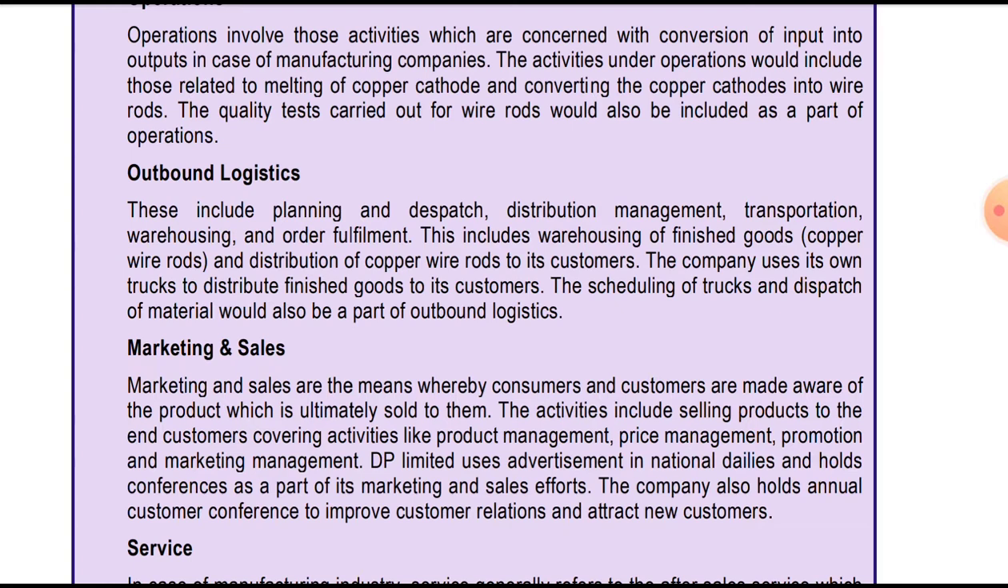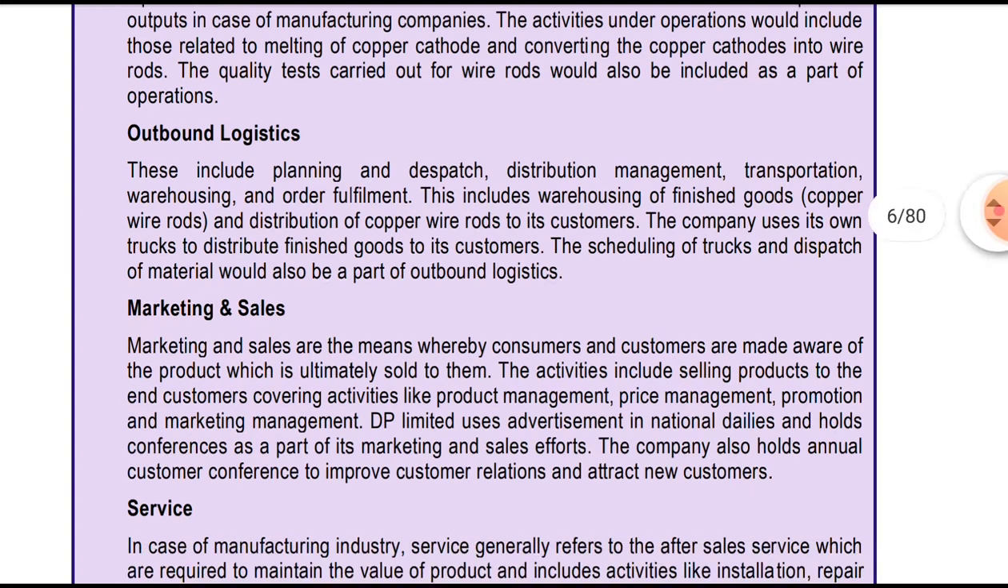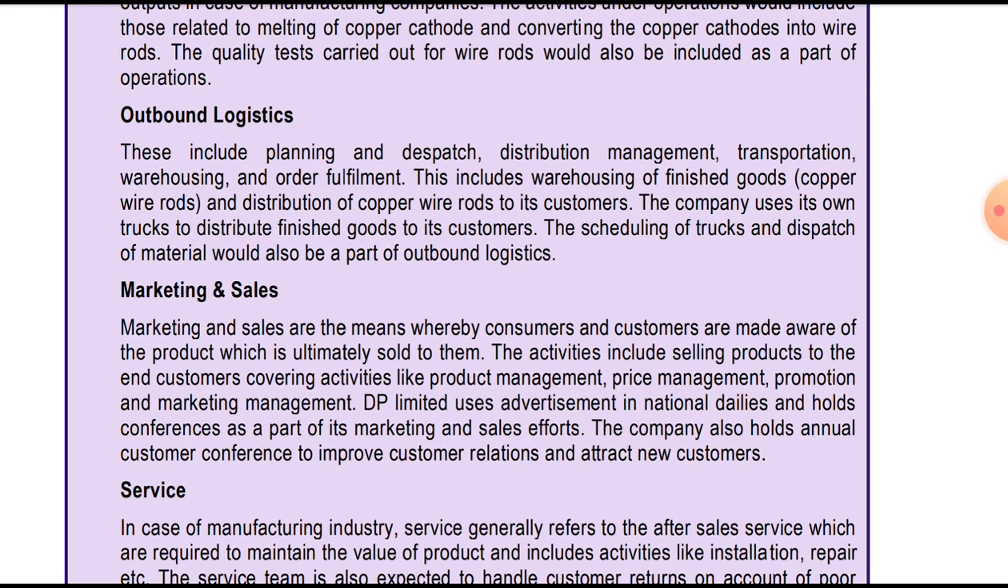The company uses its own trucks, as mentioned in the question, to distribute the finished goods to its customers. The scheduling of the trucks and the dispatch of the material would also be part of it. So the entire process: scheduling, dispatch, transportation, warehousing, distribution management, order fulfillment. This all would be the activities involved in outbound logistics. Dispatch is also part of outbound logistics.